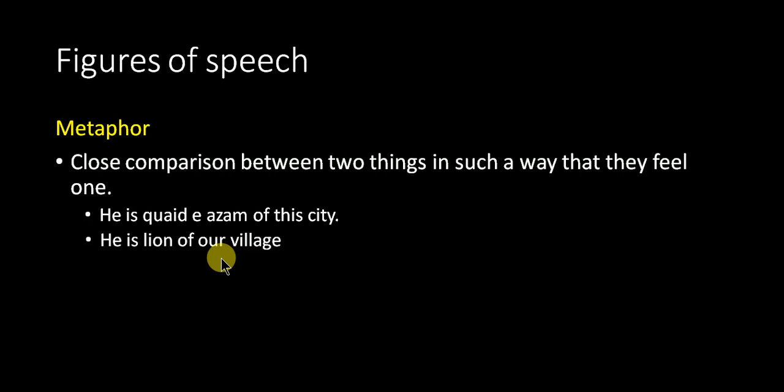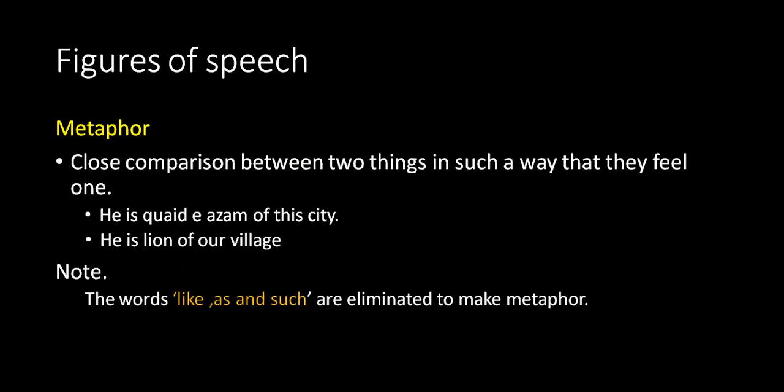So we can say a metaphor is a close comparison between two things in such a way that they feel like one, just like he is a lion, he and the lion are one thing, he and chiasm are one thing. But actually we have compared them, and we have removed the words like and as. Note the words like, as, and such are eliminated to make a metaphor. Understand, students?